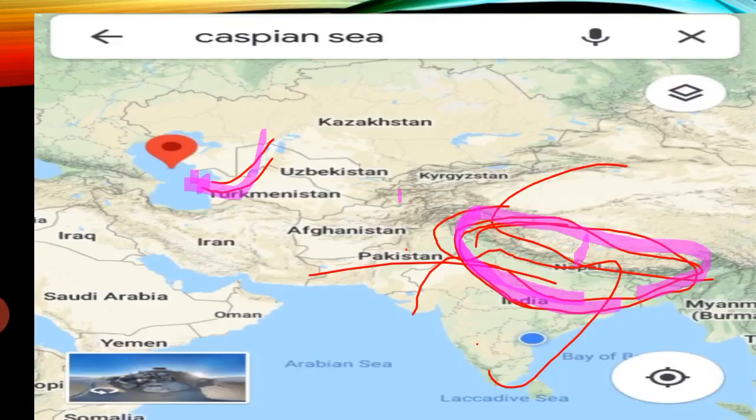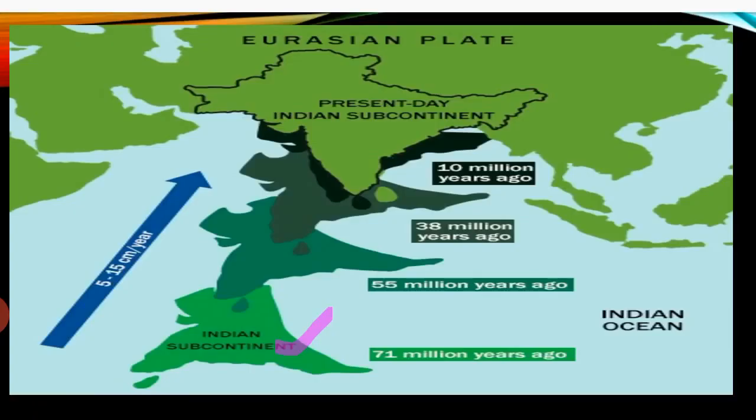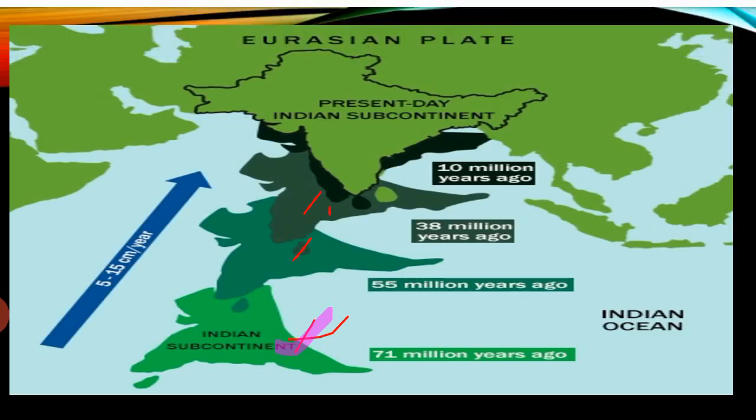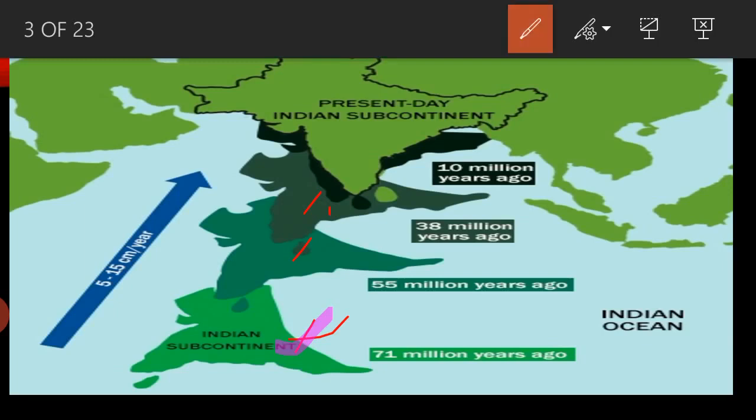Right answer. We can see how the Himalayas are formed. This is our Indian subcontinent plate, and the Indian subcontinent plate and the Eurasian plate collide with each other. See here, the Indian subcontinent moves towards the Eurasian plate, and finally they collide because of tensional and compressional forces.